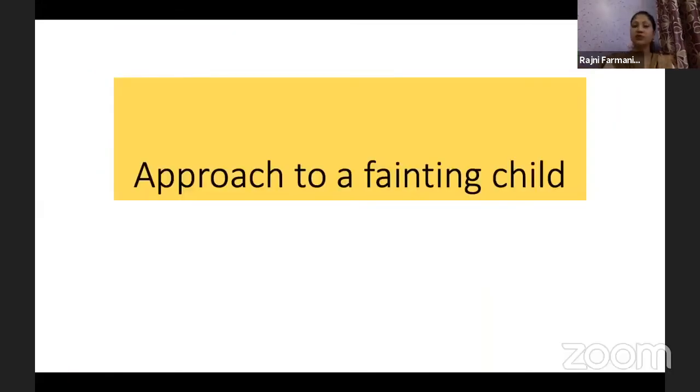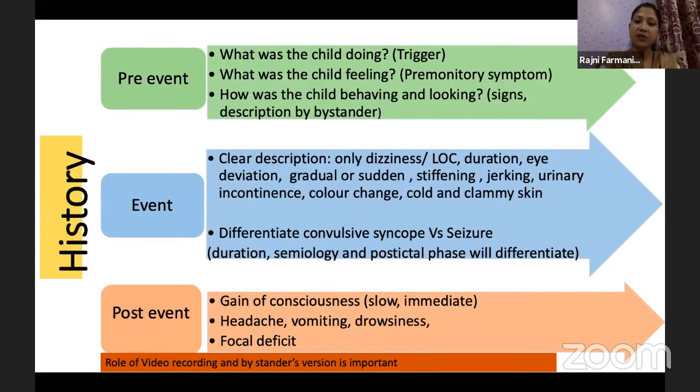So, how do we approach a fainting child? Pre-event, event, and post-event. These are the specific questions which we should ask. What was the child doing during that time? The trigger points, the position. Was he eating? Was he lying down? What was he feeling during that time? The premonitory symptoms. And the bystander or whoever has witnessed the event will tell how the child was behaving and what the signs and symptoms were during that time.